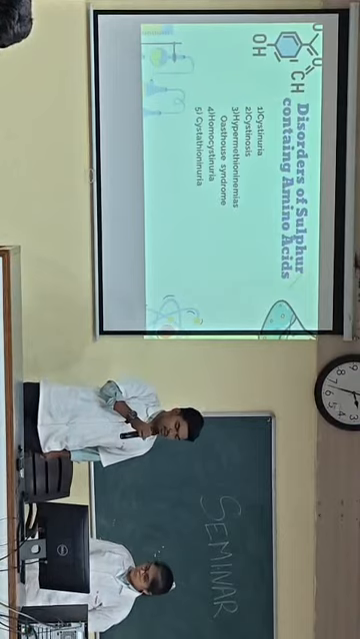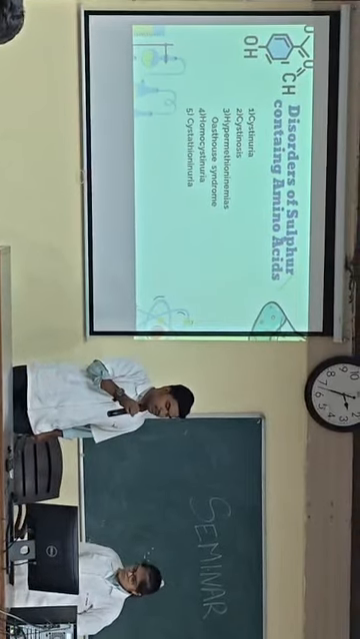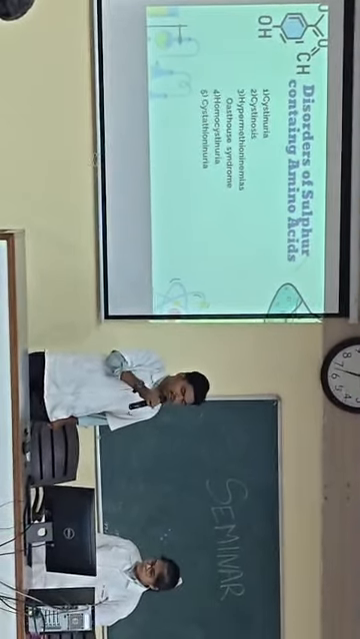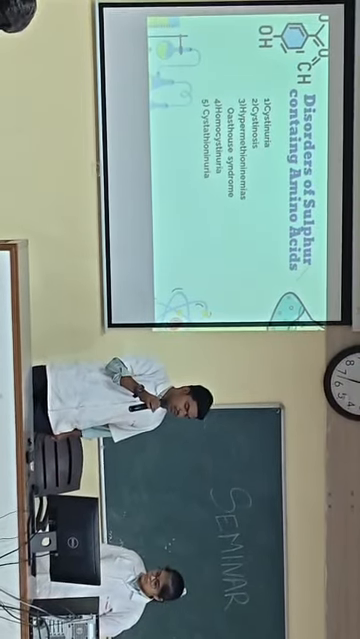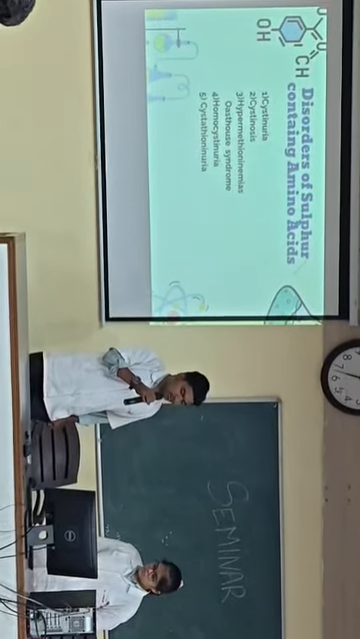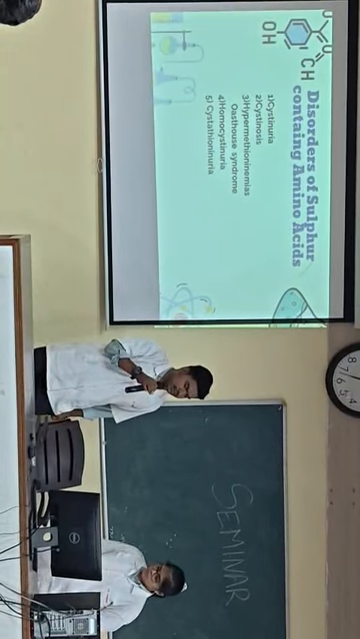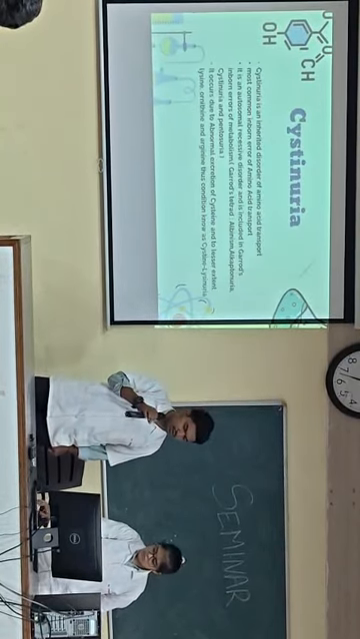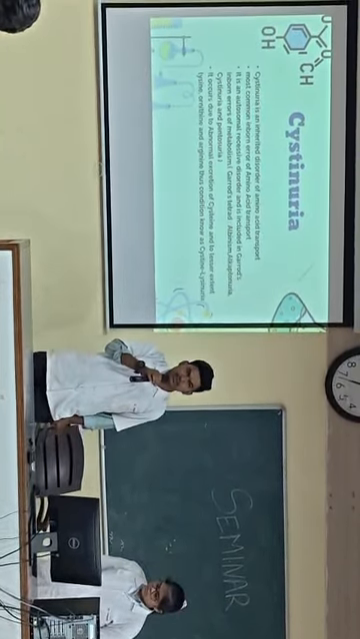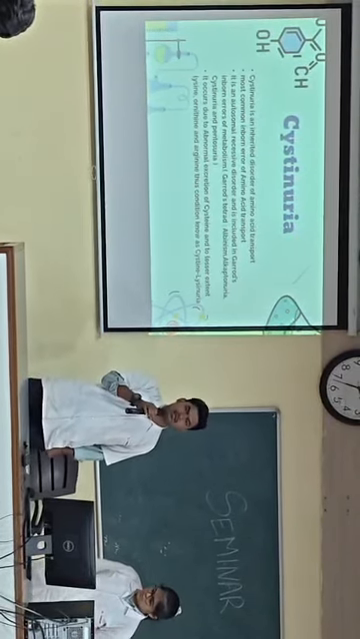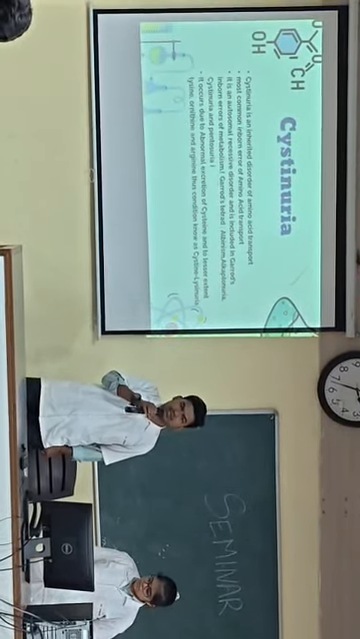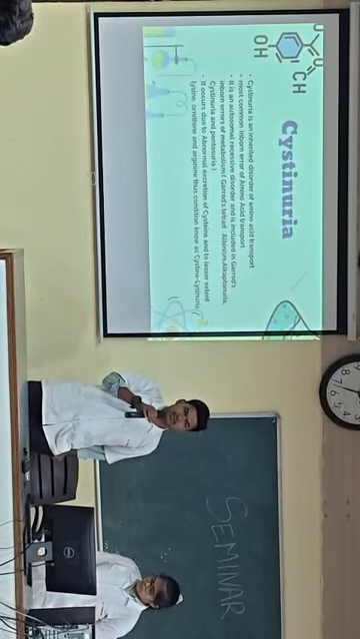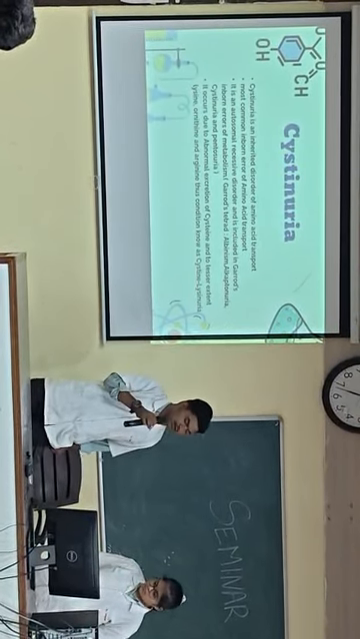Next are the disorders of sulfur-containing amino acids, in which we can see cystinuria, cystinosis, hypermethioninemias, Oasthouse syndrome, homocystinuria, and cystathioninurias. For any kind of disorder, we will discuss its causes, its diagnosis, and its treatment.